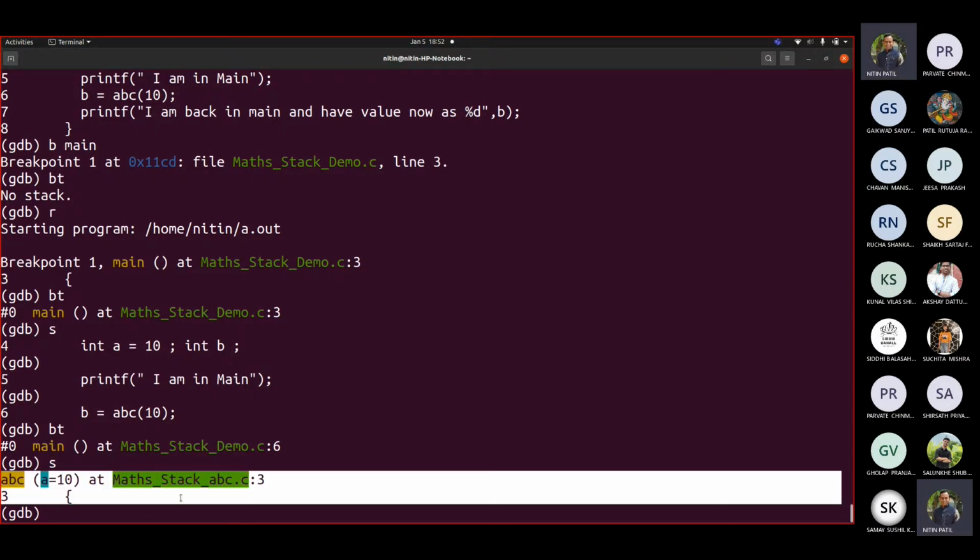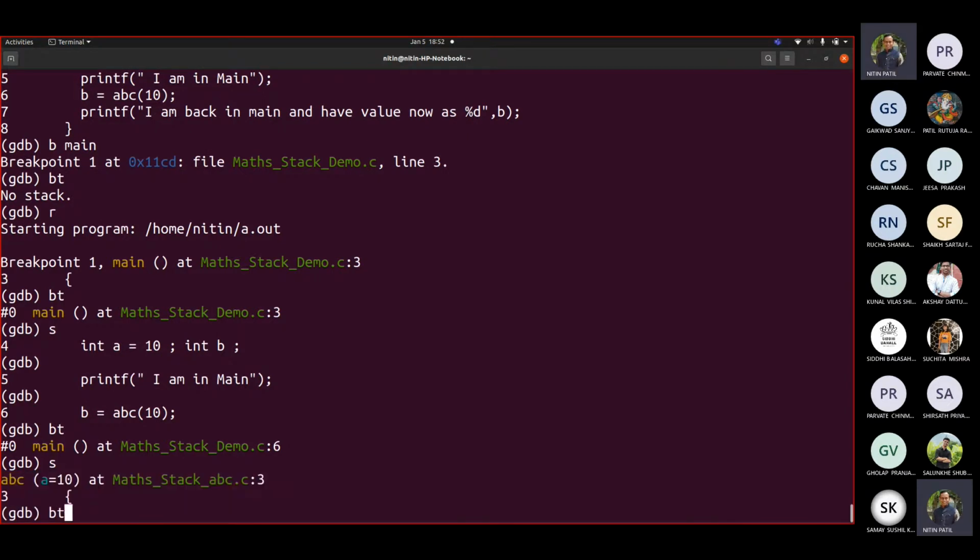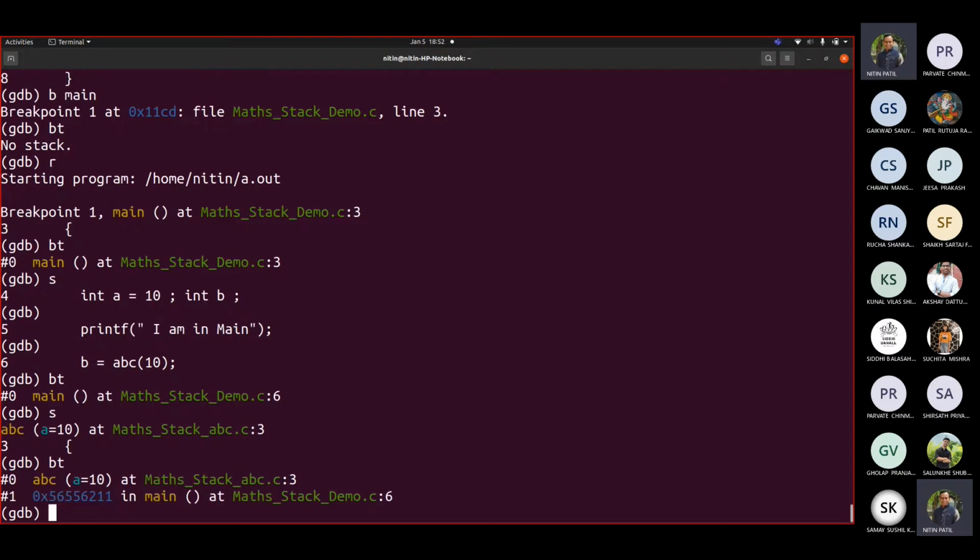If I write BT now, there are 2 stacks. This was main. Now see, the top has changed, like the way that we used to do, where there was W or R, then we used to place B. So that's how it happened. This current stack is ABC now. This is the inner stack, the definition that we were talking about.